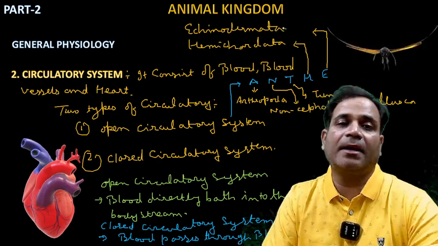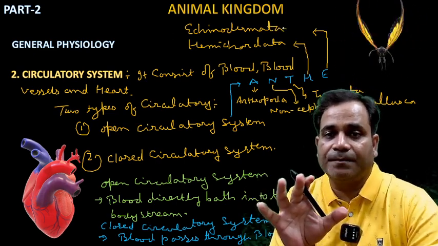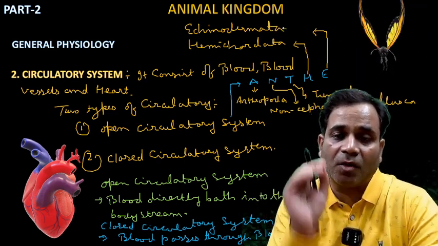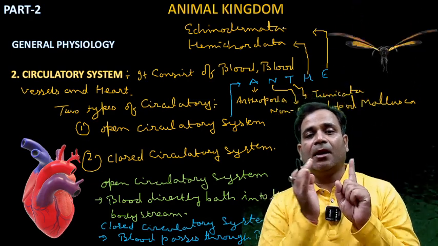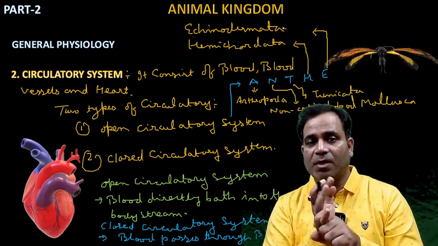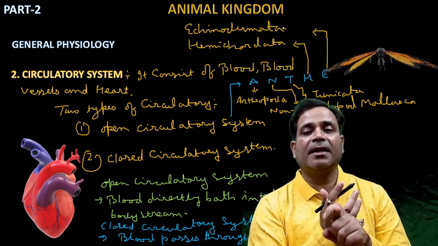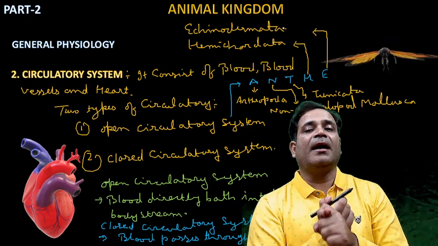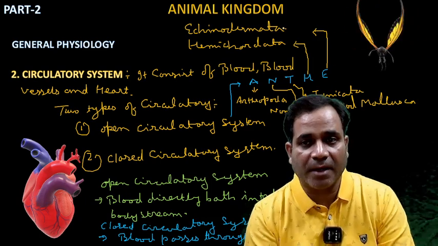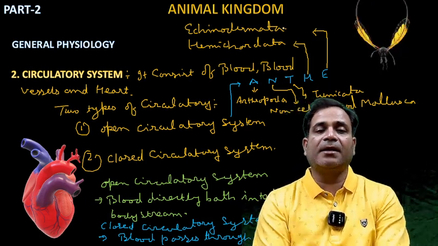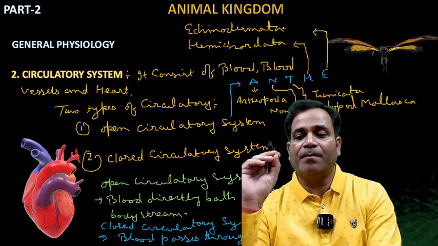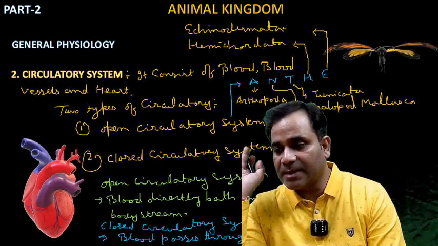Echinodermata. Correct? So these all five have what? Open circulatory system. Which ones? A for Arthropoda. N for non-cephalopod Mollusca. T for Tunicata. H for Hemichordata. And E for Echinodermata. Correct? So these all five have an open circulatory system. Hope this one is clear.